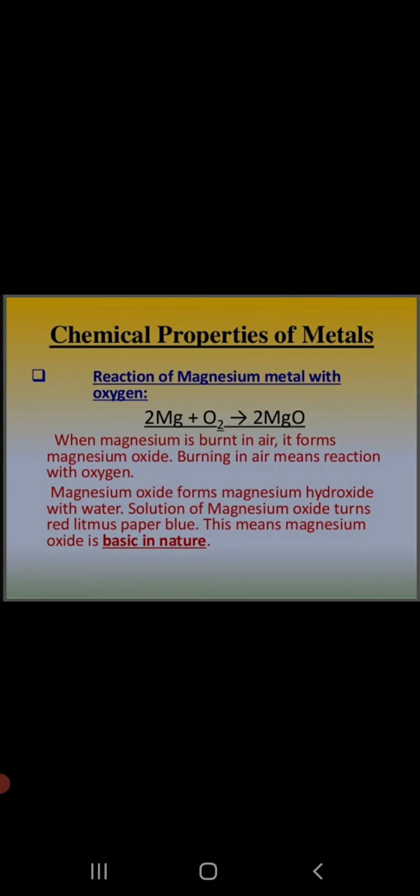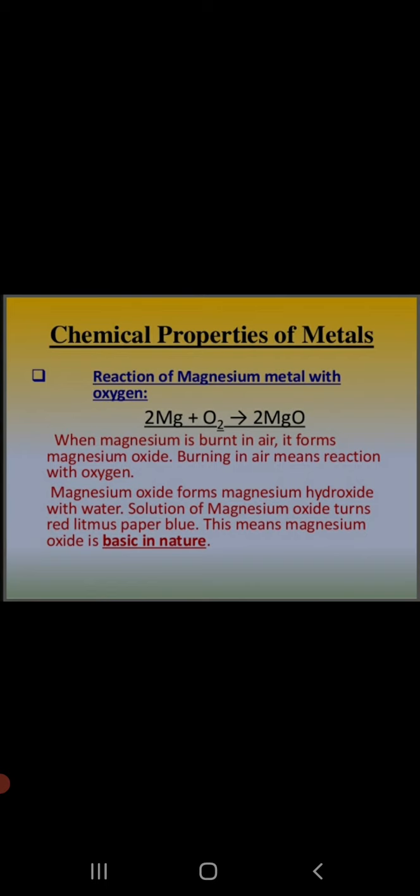Magnesium, iron and aluminium react slowly with oxygen. When they are left exposed to air for a long time, they lose their luster and become dull. The reason they become dull is that they form an oxide layer on them as a result of the reaction with the oxygen present in the air.